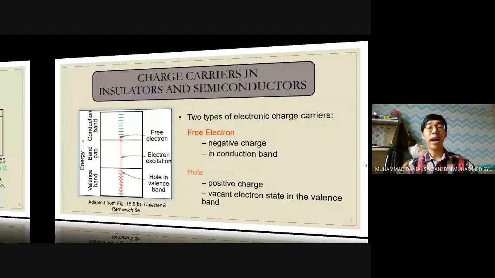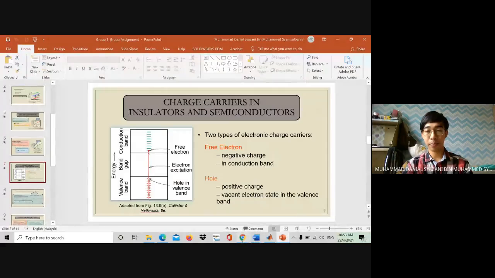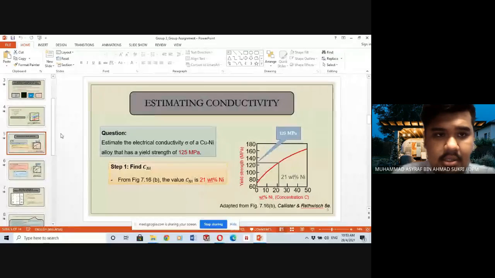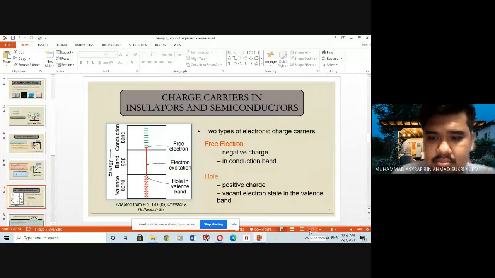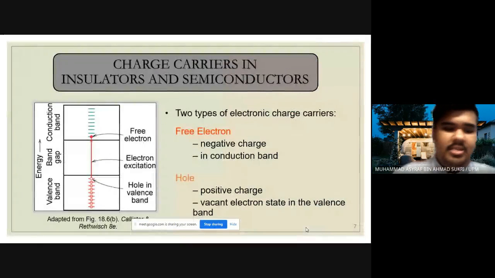Okay, so I will pass to my friend Asyraf to continue about the charge carrier in insulator and also semiconductor. Where are we presenting now? Can you see my slide? Yes. All right.